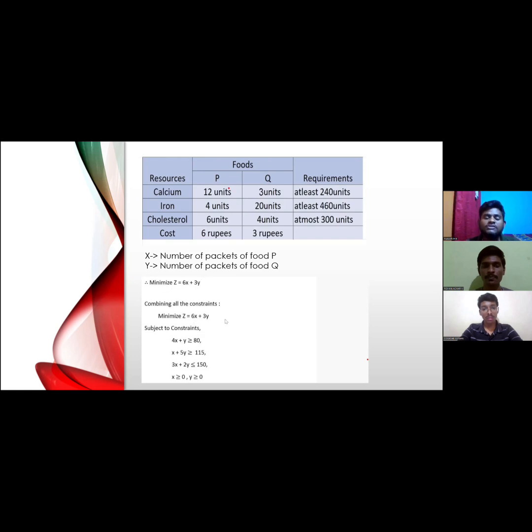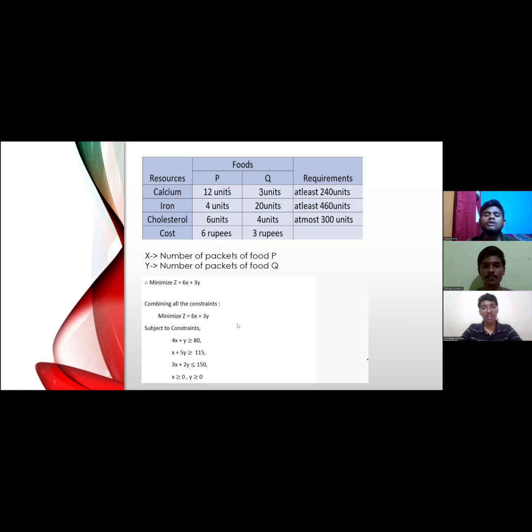These are all the constraints, which are derived from the table itself, like 12x plus 3y greater than or equal to 240. When we divide the whole linear inequality by 3, we get 4x plus y greater than or equal to 80. Similarly, from the iron and cholesterol rows, we have derived x plus 5y greater than or equal to 115 and 3x plus 2y less than or equal to 115. And the non-negative constraints are x greater than or equal to 0 and y greater than or equal to 0.